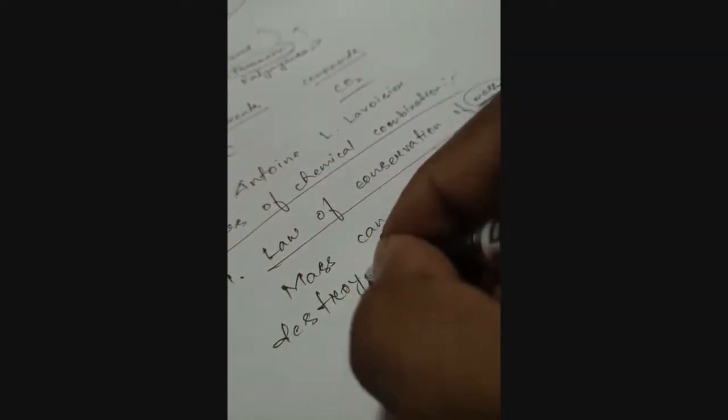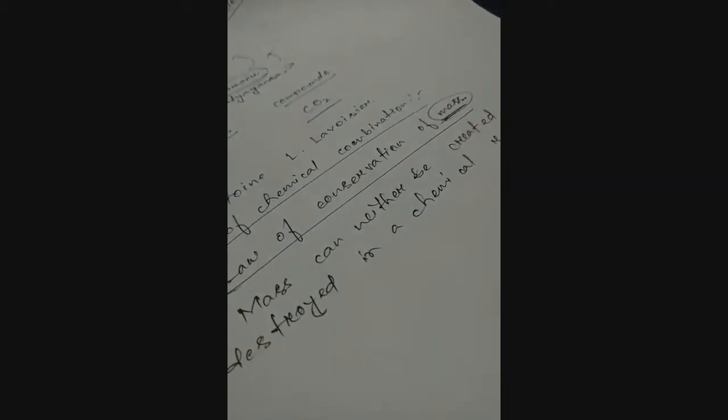can neither be created nor be destroyed in a chemical reaction. So what does this law state? The law states that mass can neither be created nor be destroyed in a chemical reaction.